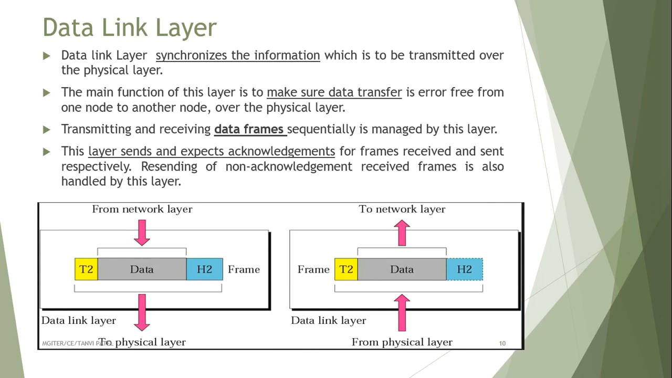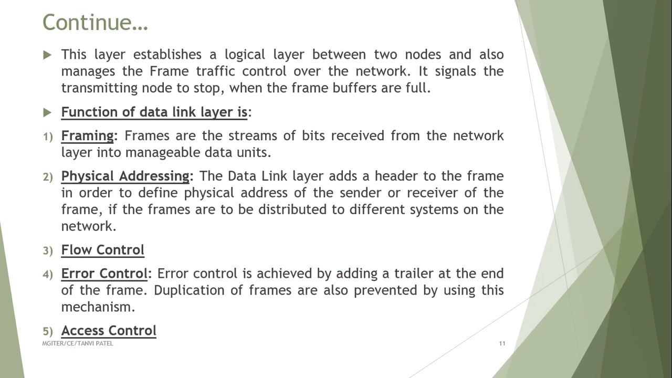Transmitting and receiving data frames sequentially is managed by this layer. It manages the data frames which are passed from the physical layer to the network layer. This layer sends and expects acknowledgement for frames sent and received respectively. Resending of frames for which no acknowledgement was received is also handled by this layer. This layer establishes a logical link between two nodes and also manages frame traffic control over the network. It signals the transmitting node to stop when the frame buffer is full.